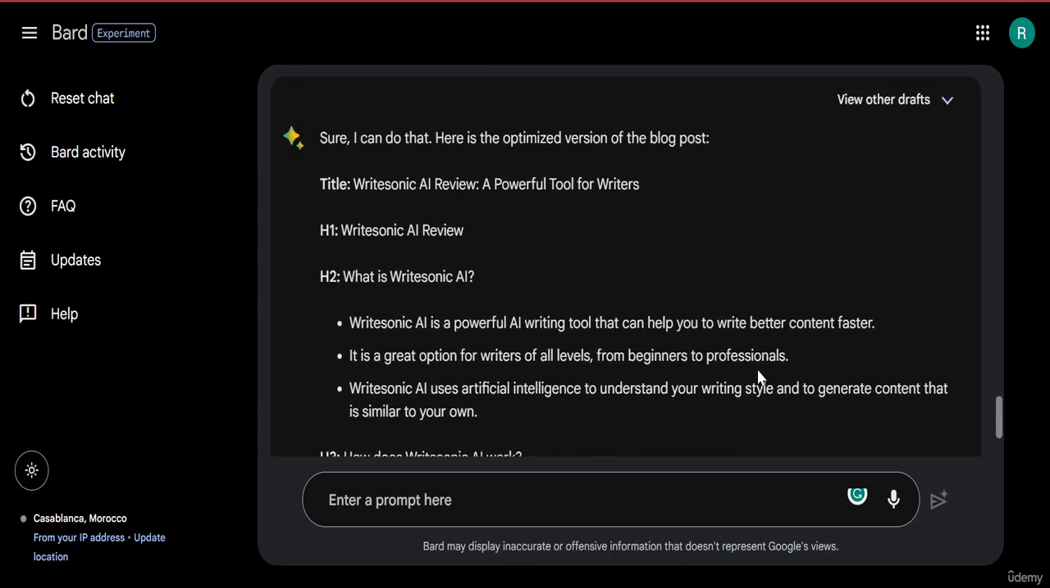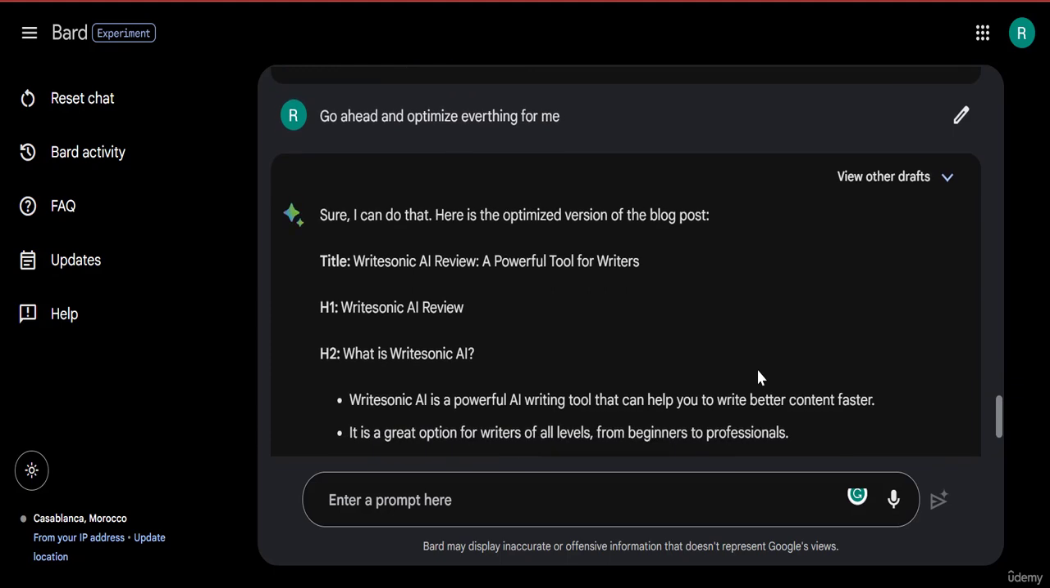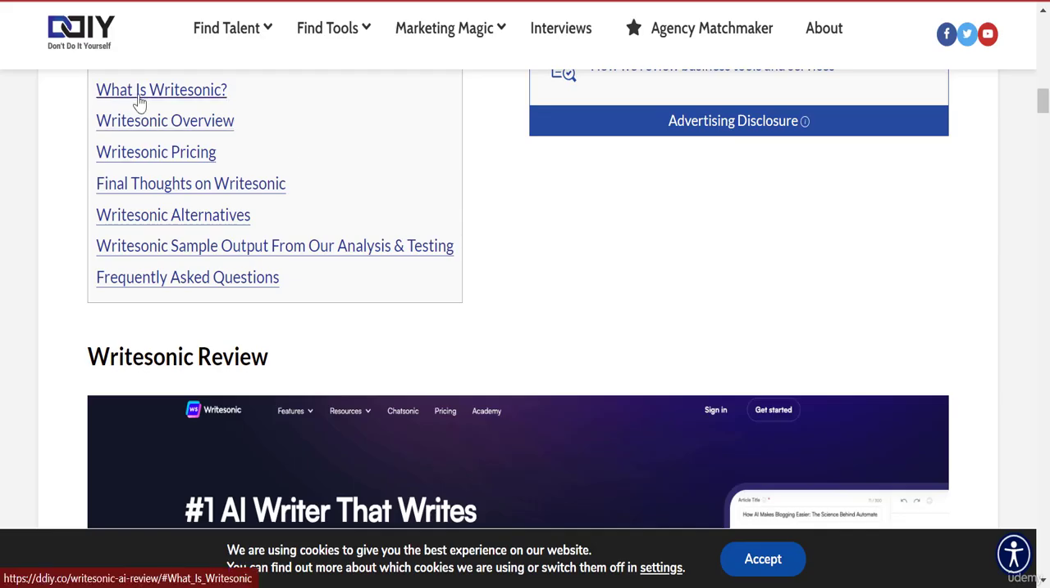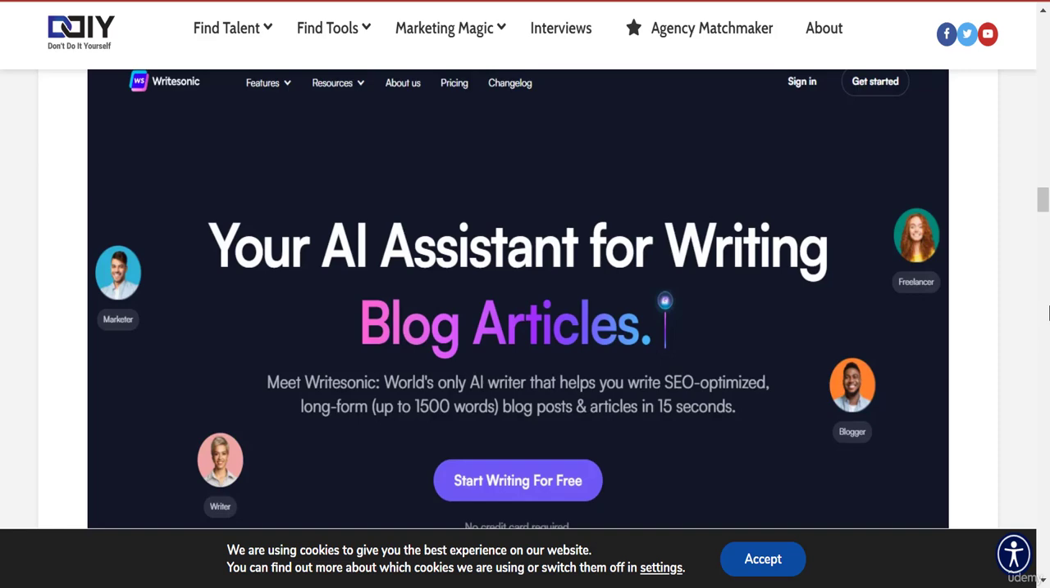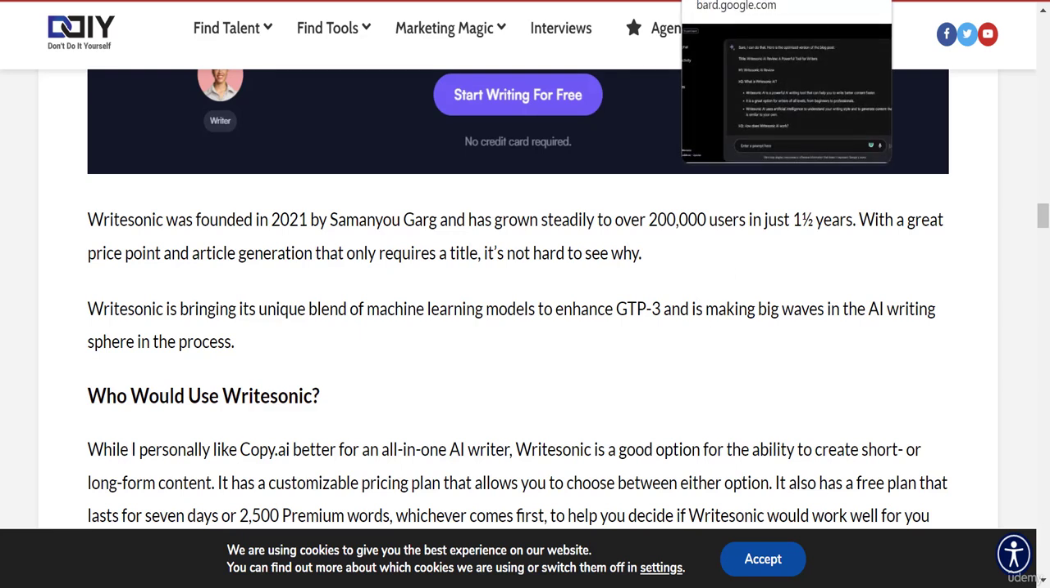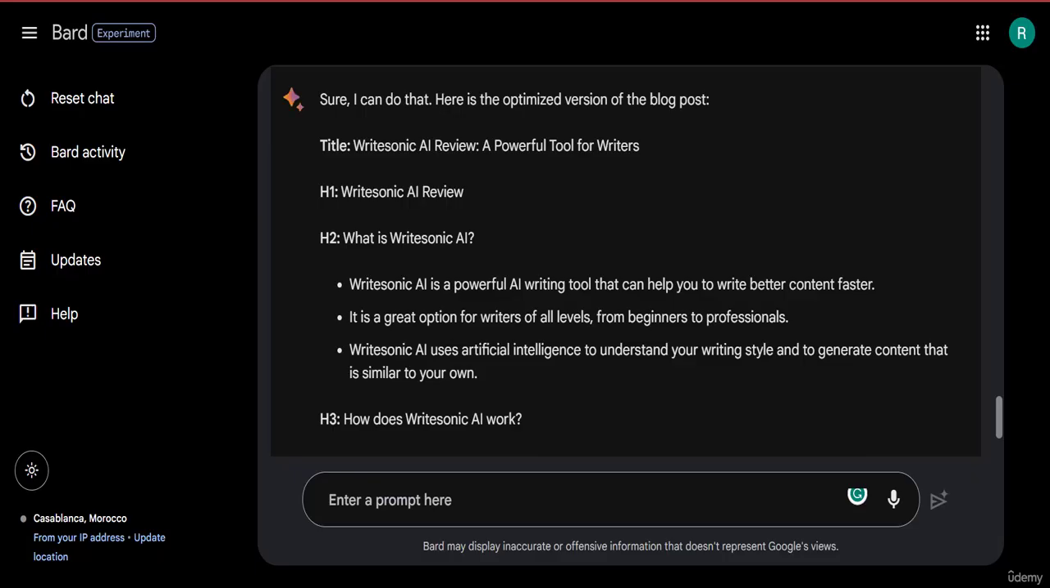Even the H2 tag, for example, here in the text, if I scroll down, I can click and it will direct me down to the text. It says over here, Rightsonic was founded in 2021, has grown steadily. All this information is good, but it's not really important enough to make a person think twice. I mean, I got to know that Rightsonic was founded in 2021. No one cares about that. People care about what the tool can do.